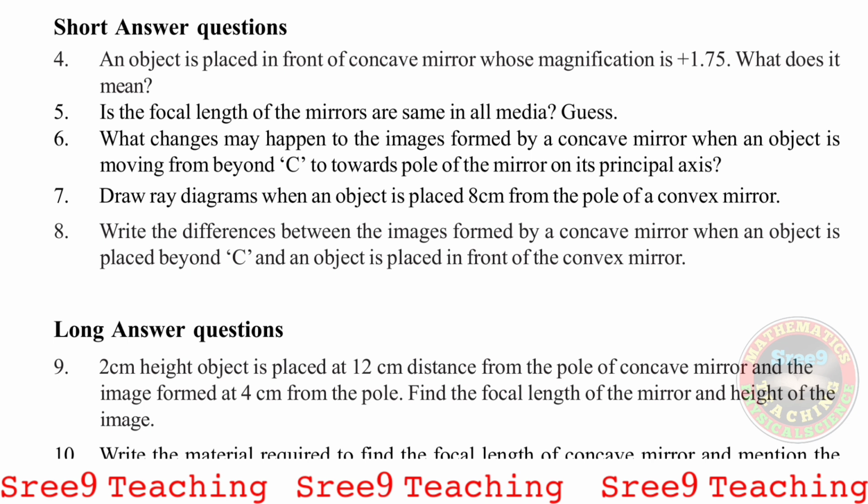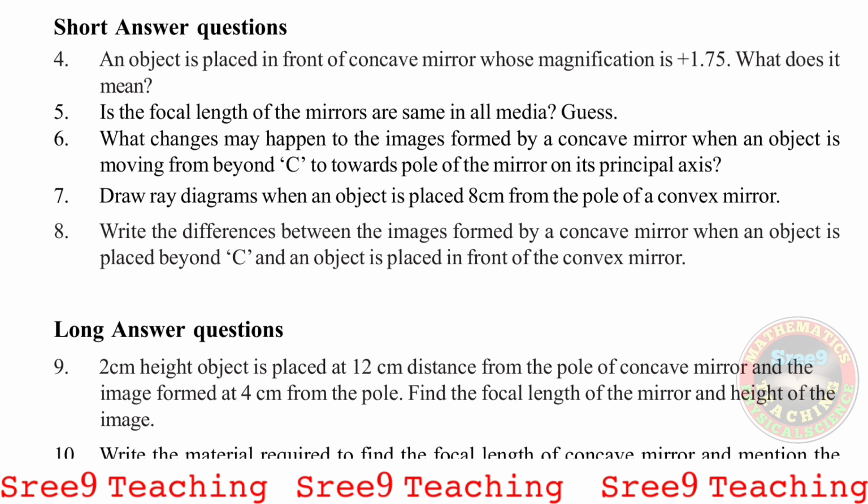Yes, seventh question, draw ray diagrams when an object is placed 8 centimeters from the pole of a convex mirror. Yes, convex mirror, wherever the object is placed in front of the convex mirror, always the image forms inside the mirror. One diagram only is there, whatever the distance is given. Concentrate. Eighth question, write the differences between the images formed by a concave mirror when an object is placed beyond C and when an object is placed in front of the convex mirror.